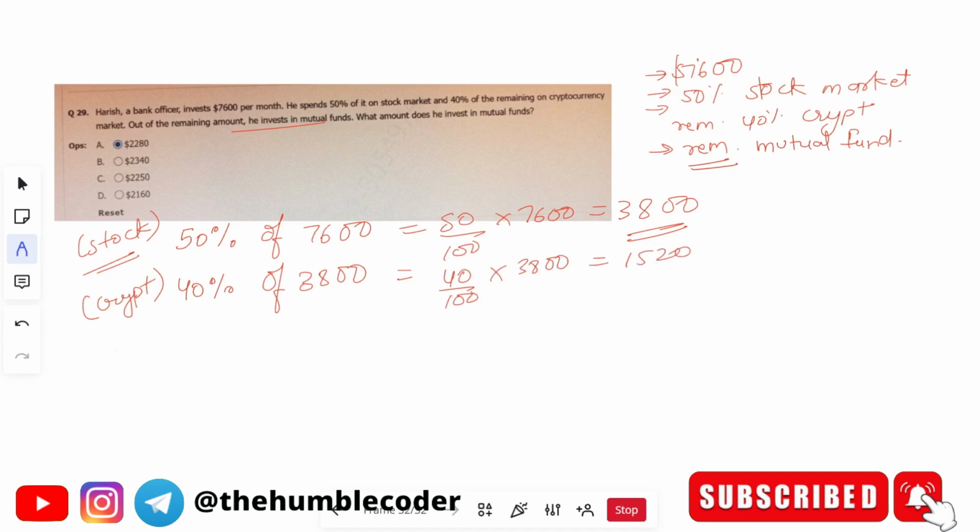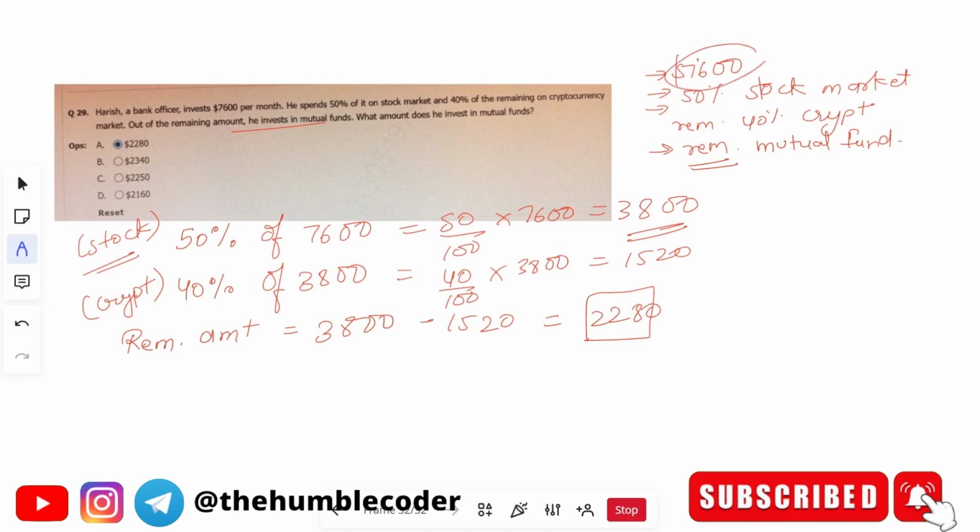Okay, now what is the remaining amount that we are left with? The remaining amount will be: we had 3800, minus 1520 invested in cryptocurrency, so we are left with 2280. Okay, now 2280 is the amount that Harish will invest in mutual fund. Because that is what we have to find.